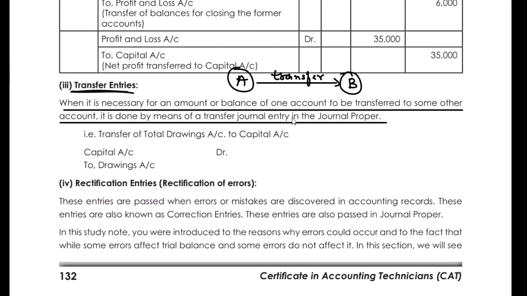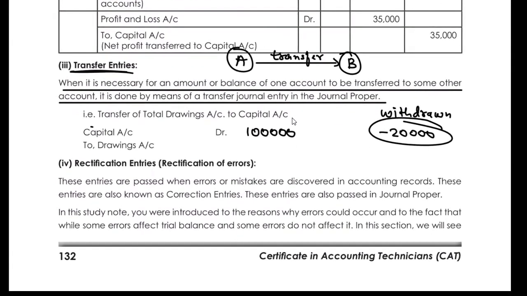What would be the journal entry? If I have a capital of 1 lakh and the owner has withdrawn 20,000 out of it, for that 20,000, what journal entry have I passed? I have passed drawings account debited with 20,000 to cash account. The owner has taken away the cash of 20,000. So I have passed drawings account debited to cash account.